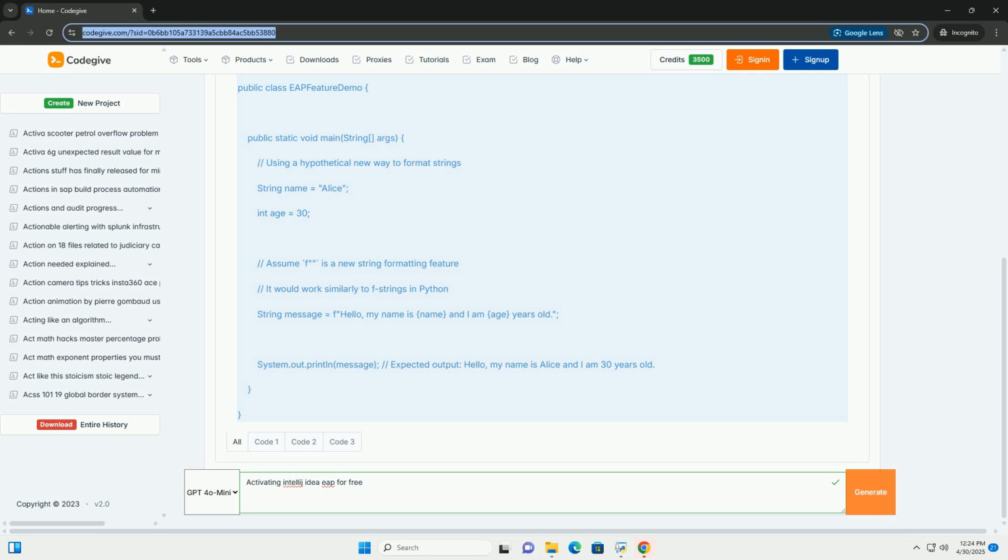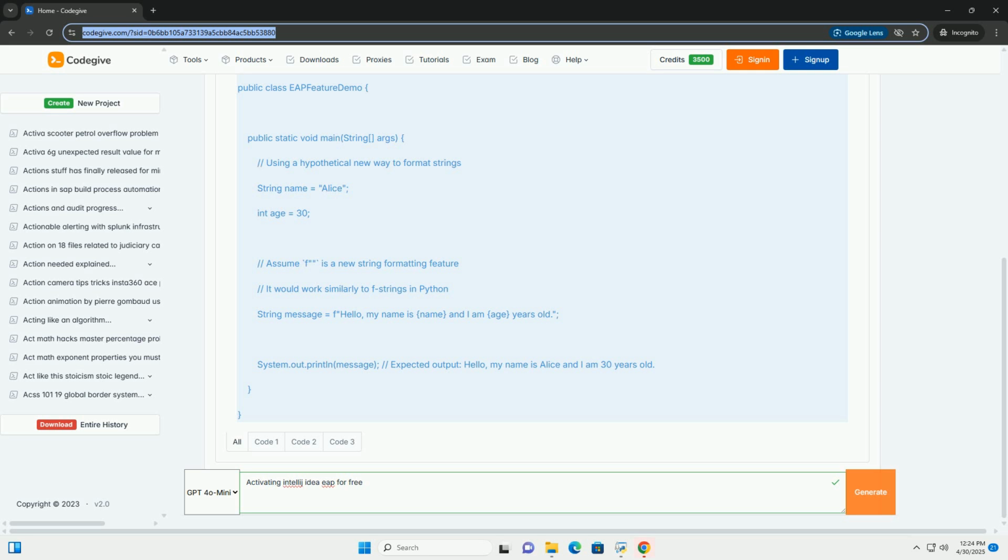Code example: illustrative, not directly related to activation. While there's no specific code example directly involved in activating the IntelliJ IDEA EAP, you can demonstrate the usage of new features in your code after activating the EAP. For example, if a new Java language feature is available in the EAP, you can try it out. Explanation.